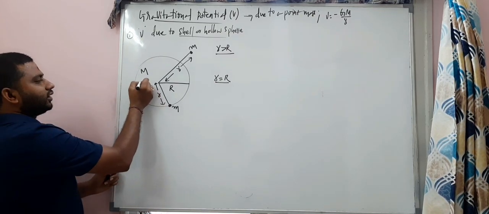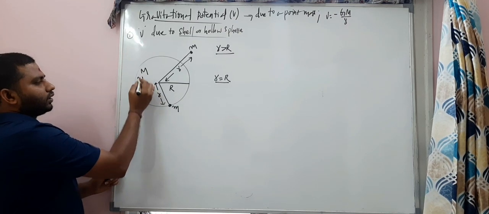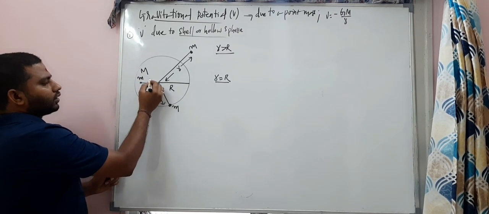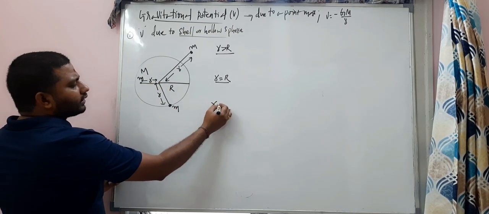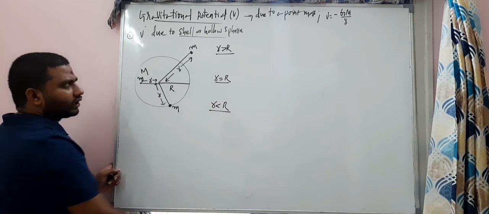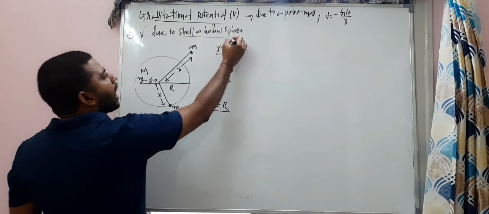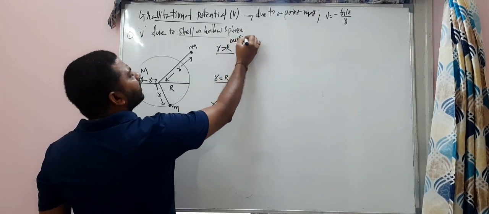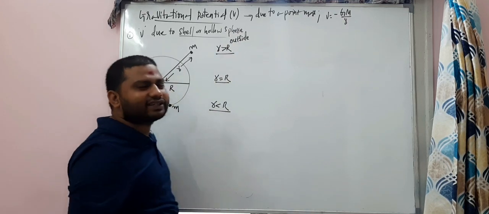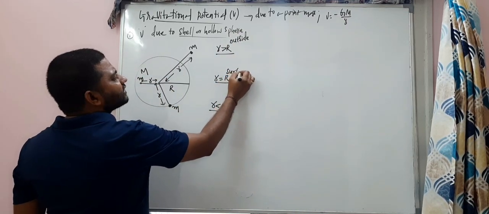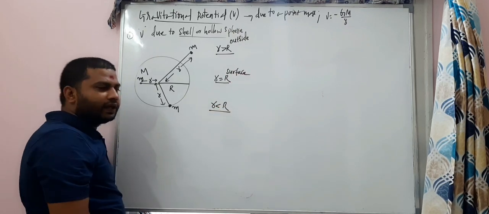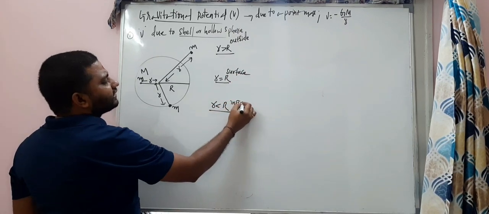Third case, this is the R value. Third case, small r is less than capital R. Look here. First case, the body of small mass is kept outside this shell. Second case, on the surface of the shell. Third case, inside the shell.